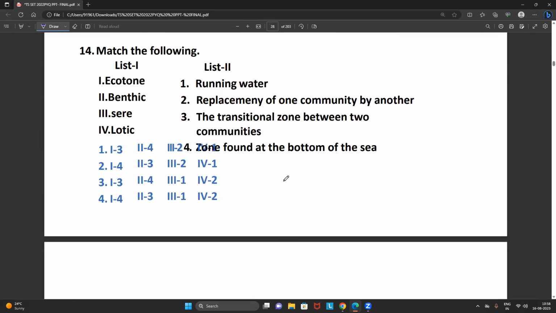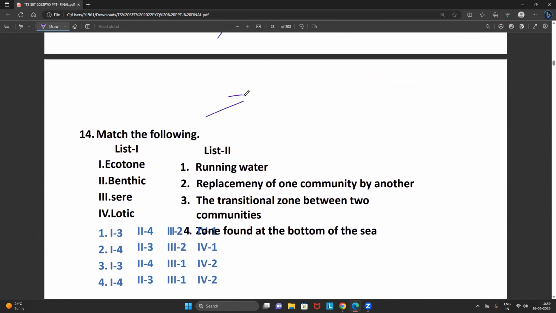And let me tell you one more important point. What questions did we get more in our exam, in our set? All the students keep the point in your mind. Most questions will appear from the ecology chapter. So hence I am requesting all the aspirants. See, it is not that we should not focus on every other unit.